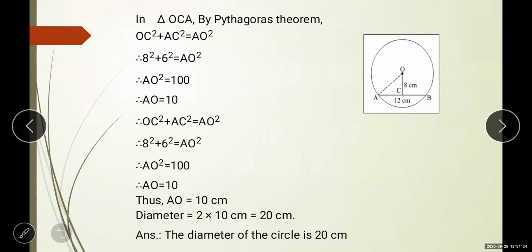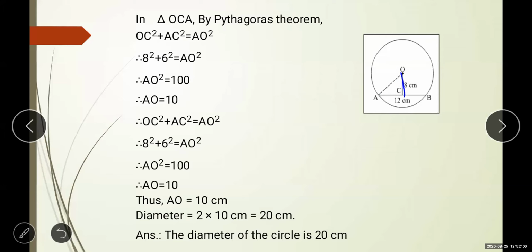Now this is a right angle triangle because this is perpendicular. Perpendicular means 90 degrees, and whenever it is 90 degrees, it is a right angle triangle. As it is a right angle triangle, we can apply the Pythagoras theorem. Hypotenuse square, that is AO square, is equal to OC square plus AC square. Now put the values. OC is the perpendicular distance, that is 8 squared. AC is half of the chord, that is 6 squared. Now AO square we have to find out.